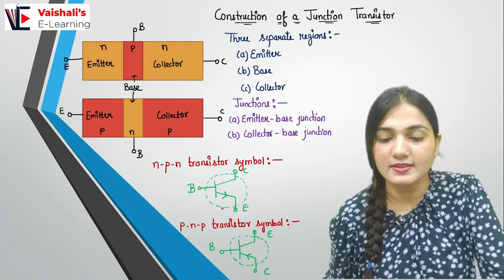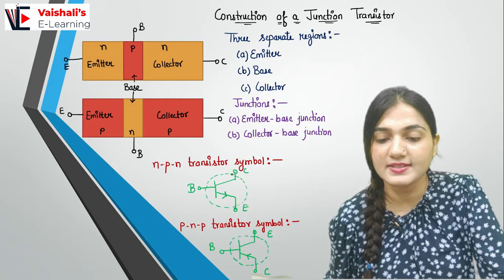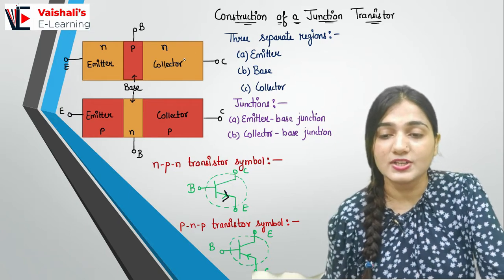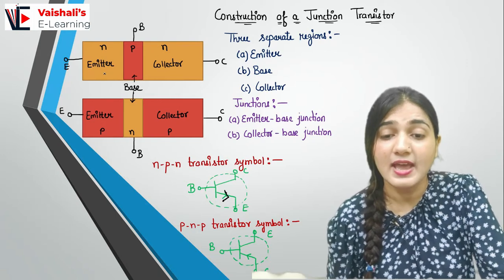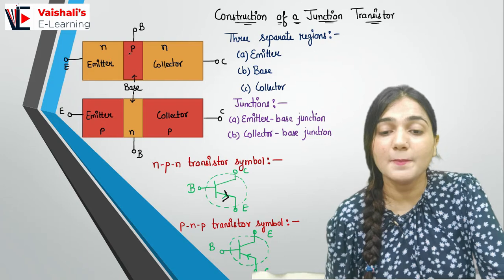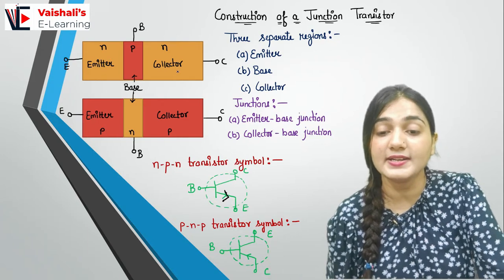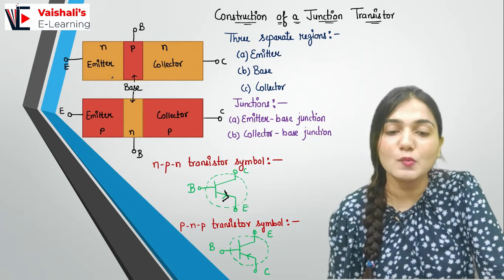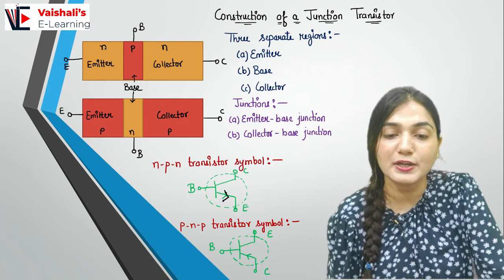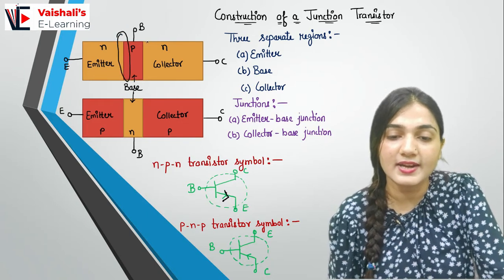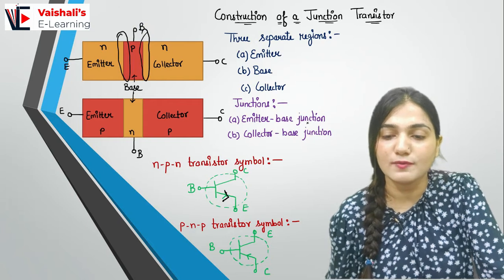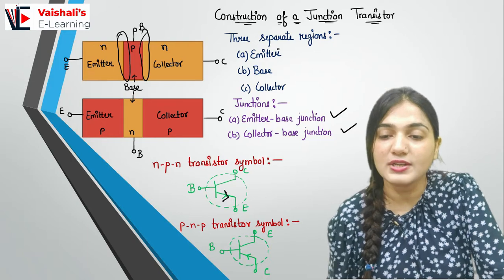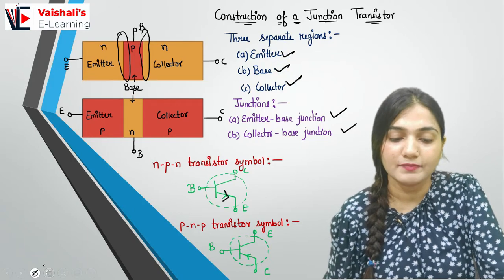Here we have represented the NPN transistor symbol. For NPN, the arrow is in the outward direction. For PNP, the arrow is in the inward direction. So here we have three separate regions: emitter, base and collector. You can see the base is very thin compared to the emitter, and the collector is very large in area compared to the emitter and base. Emitter is moderate in size. We have two junctions over here: the emitter base junction and the collector base junction, and three separate regions: emitter, base and collector.